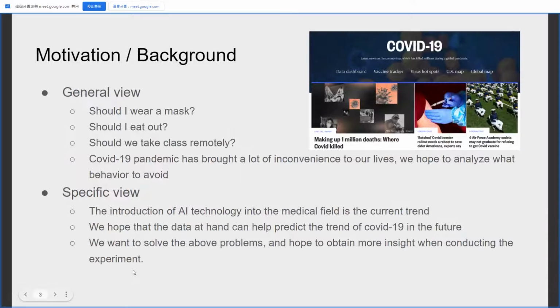The motivation of this project is to see whether some indicators, such as whether wearing masks or not, or vaccinated or not, can actually influence the daily positive rate. And we hope to get some insight with the help of AI models and statistic approach.